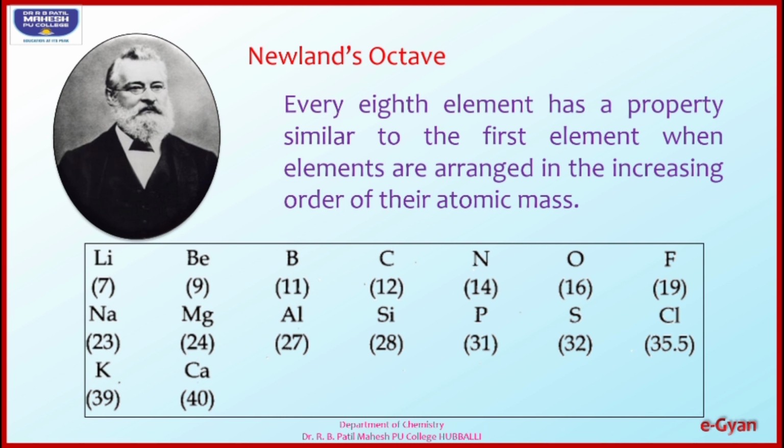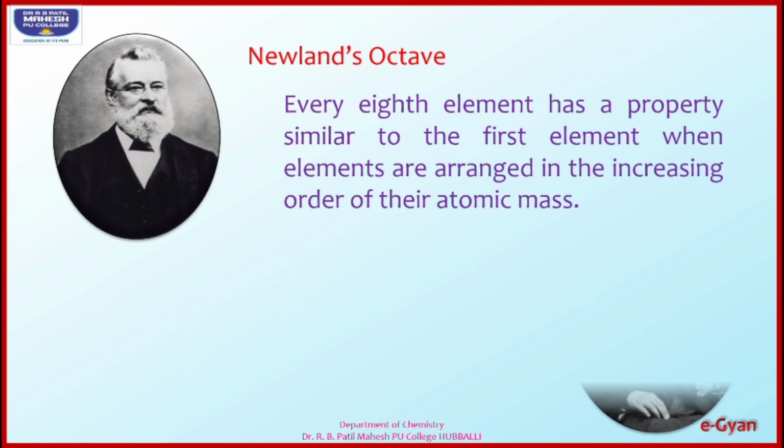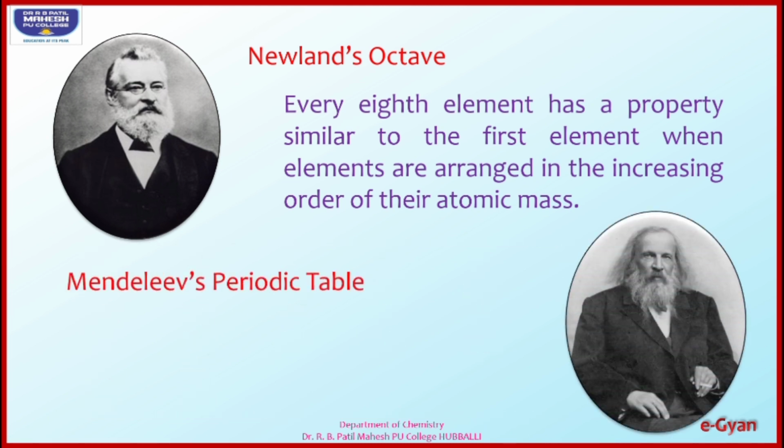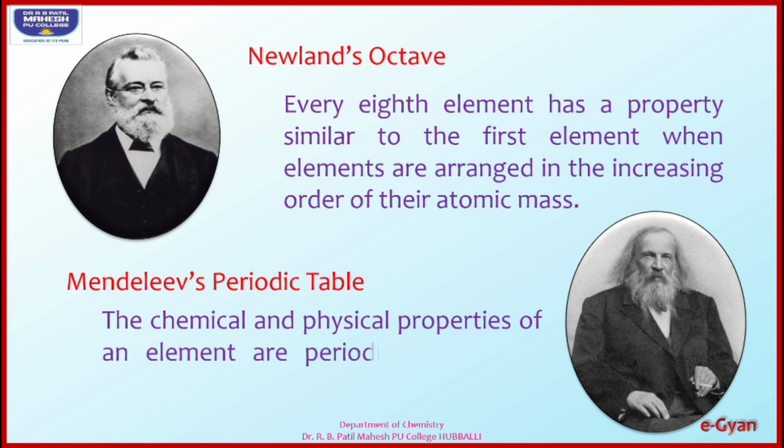Later, in the year 1869, Mendeleev came with his theory, known as Mendeleev's periodic table or Mendeleev's periodic law. According to Mendeleev, the chemical and physical properties of an element are periodic functions of their atomic masses.